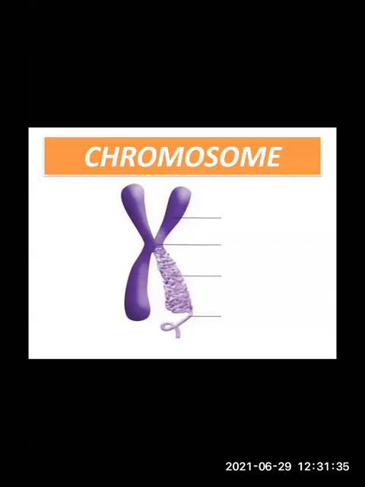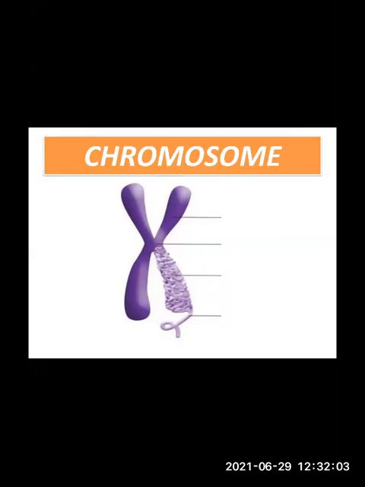So the chromosome number will double during cell division. Instead of 2n, it will become 4n. A pair of each type of chromosome is present in the 2n condition. First, it will be present in which condition? 2n condition. Whereas a single chromosome of each type is present in the n condition, and the structure is like this, which I have shown here.